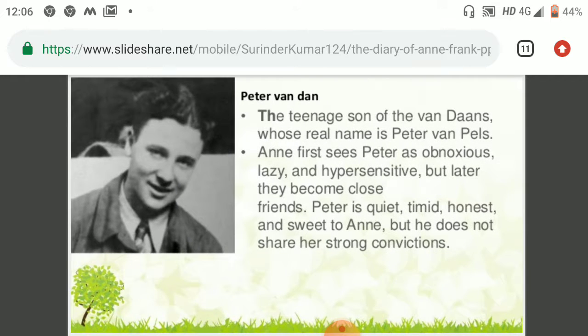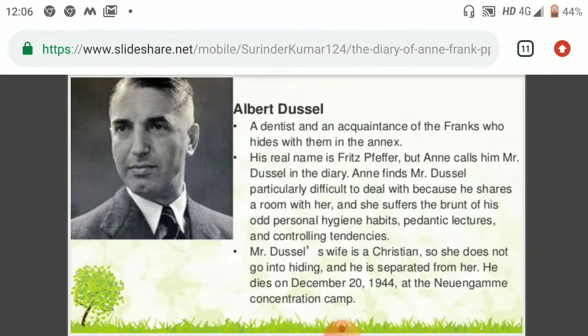So here is the next character. Peter Van Daan, the teenage son of the Van Daans, whose real name is Peter van Pels. Anne first sees Peter as obnoxious, lazy, hypersensitive, but later they become close friends. Peter is quite timid, honest and sweet to Anne, but he does not share her strong conviction. After that, Albert Dussel.